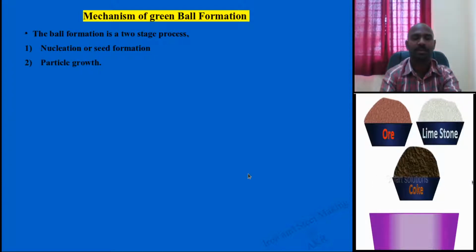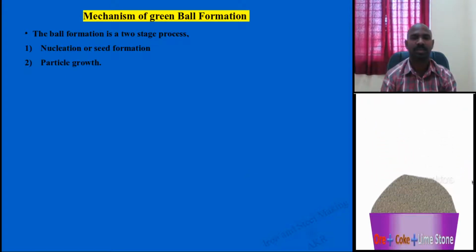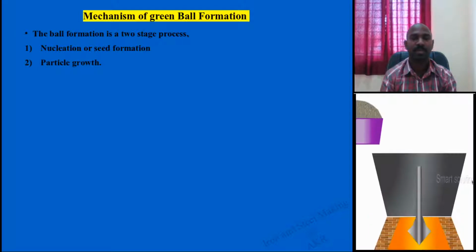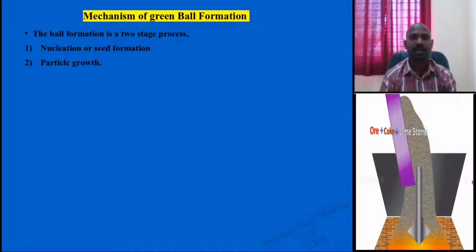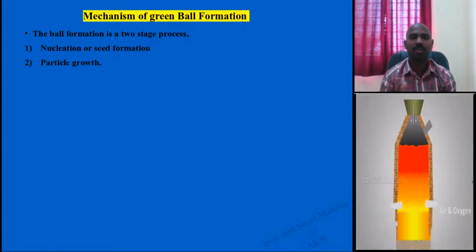The first stage is the nucleation stage. After the nucleation stage comes seed formation initially, and those particular seeds, due to the moisture and capillary action, initially form a separate particle.